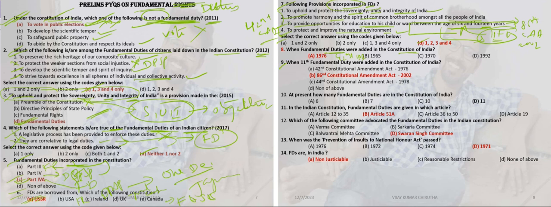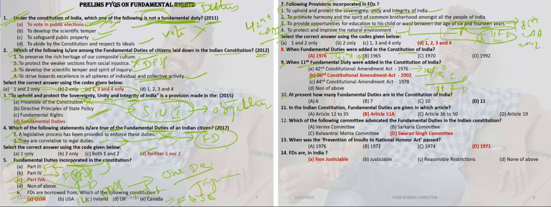1976. Ninth question, when was the 11th fundamental duty added to the constitution? Just before we discussed, the 86th Constitutional Amendment Act 2002. So it added the 11th fundamental duty. So the 42nd Constitutional Amendment Act added a total of 10 fundamental duties. The 11th one was added by the 86th Constitutional Amendment Act. So there are a total of 11 fundamental duties today.